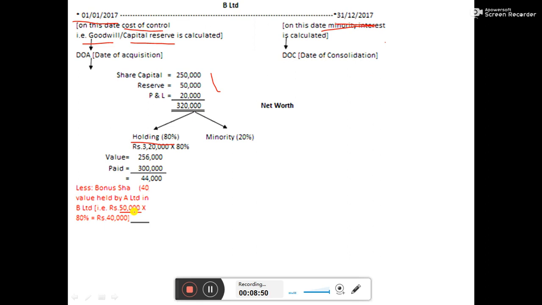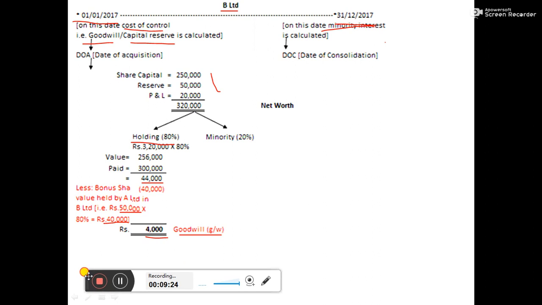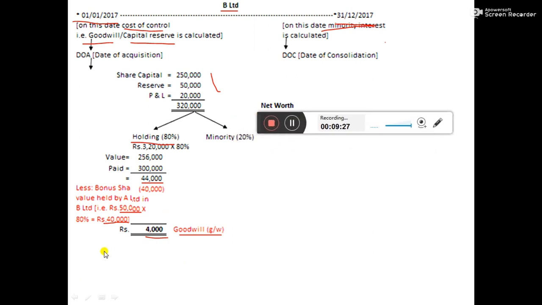Out of this 50,000 issued by B Limited to outsiders, 80% belongs to A Limited, that is the holding company. They paid 44,000 extra, but out of this they have got 40,000 in the form of bonus shares. So we just deduct this, and what remains is the goodwill amount that will be shown on the asset side. So this is one of the adjustments for issue of bonus shares.